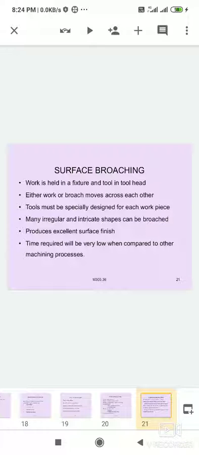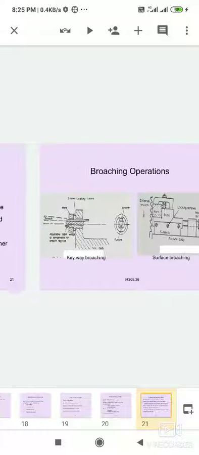On the cutting tool, the teeth size increases from the starting point to the ending point, means rough surface teeth, semi finished teeth and finished teeth. So it can produce an excellent surface finish and it can produce slots. Time required will be very low when compared to the machining process. So it can be a surface finishing broach tool. Now we can remove a large amount of material easily.